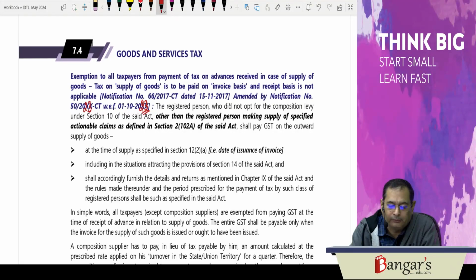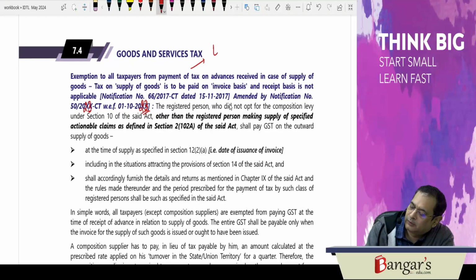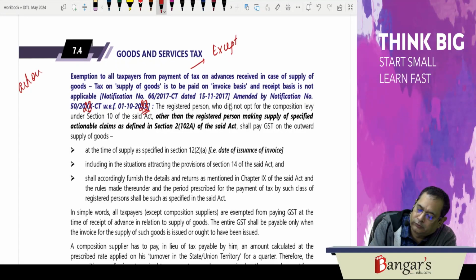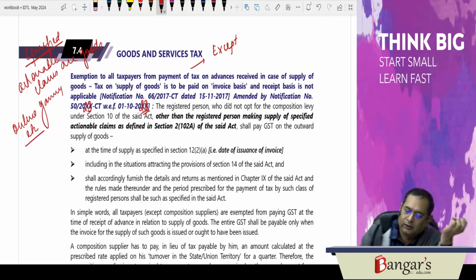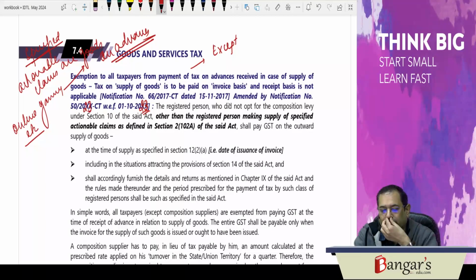Advances are basically not liable to GST, except, as you know, actionable claims are goods, and specified actionable claims such as online gaming, lottery, all these are covered under the ambit of specified actionable claims. Here, on advances, GST is to be paid. Otherwise, for other goods, GST is not required to be paid.